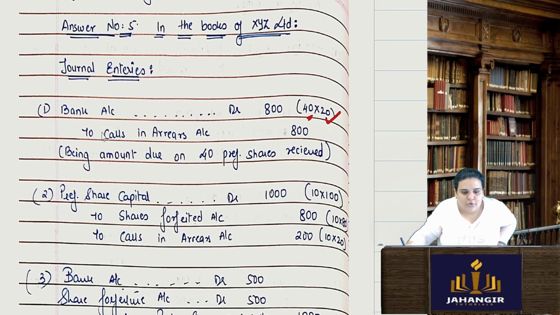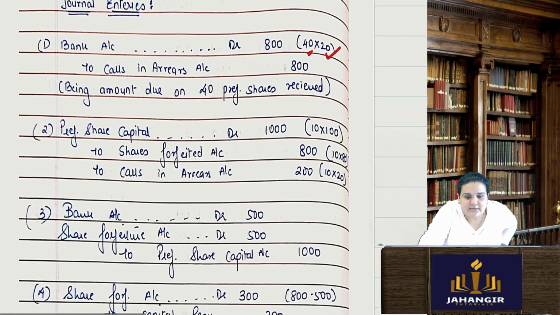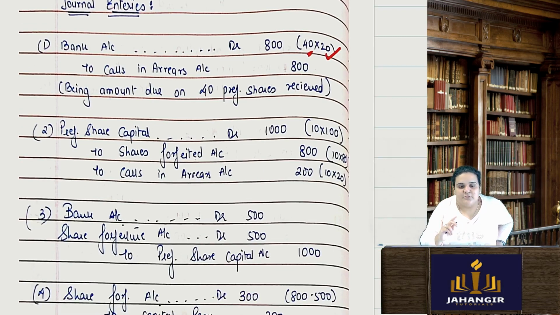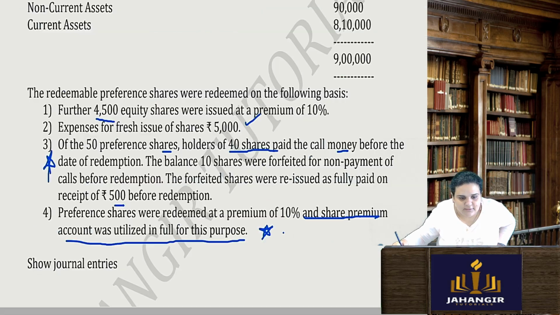800, 2 calls in arrears, being amount received on 40 shares. Now on these 10 shares I am not receiving money, so I am forfeiting. If I forfeit, that means I am cancelling. So I will write preference share capital account debit. On 10 shares, the value of one share is rupees 100.